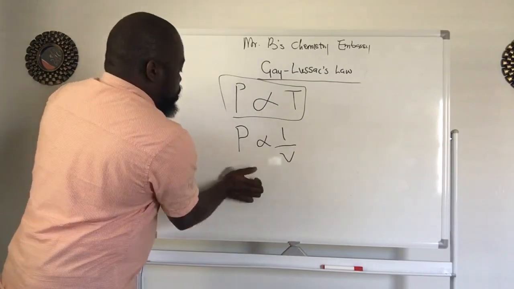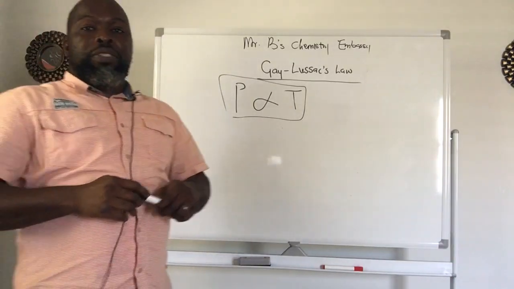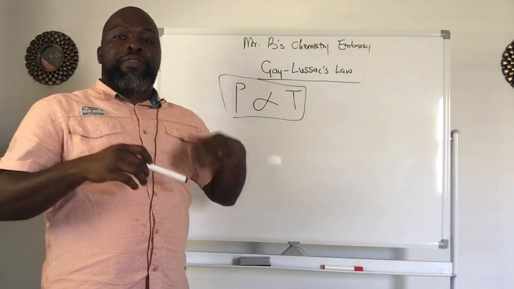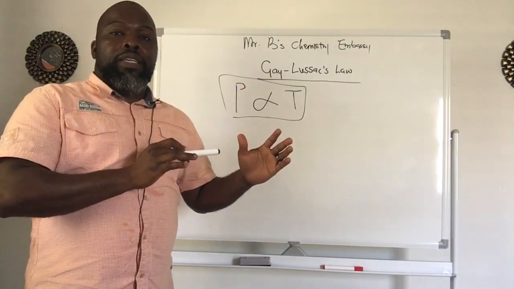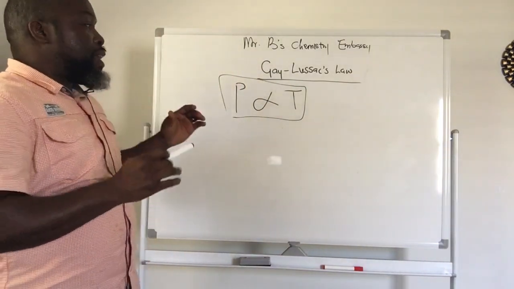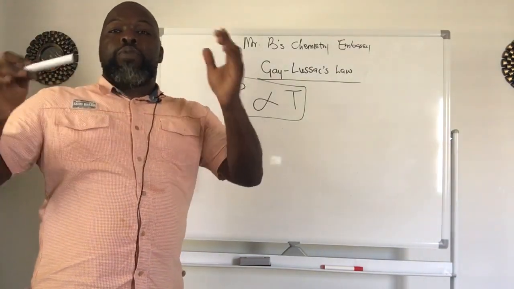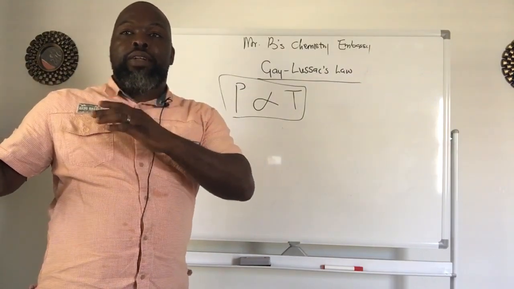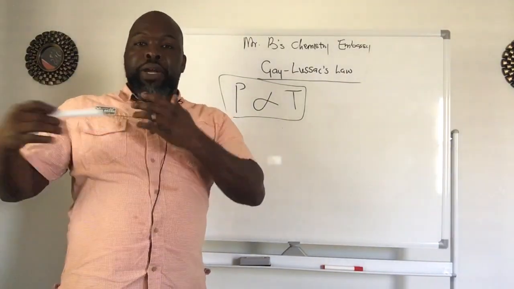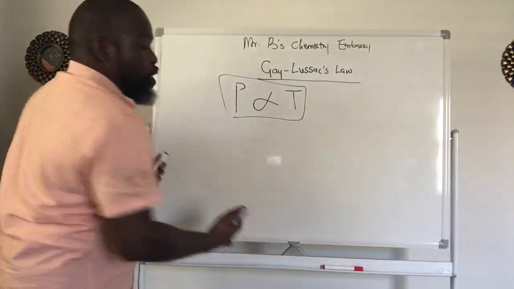Now, we could use Gay-Lussac's law and its formula to calculate, if we are given a certain part of the problem, another part of the problem. Let's say we are given pressure and temperature, and then we increase the pressure and temperature as well. They may ask us what the temperature or the pressure of the other thing is after the increase.